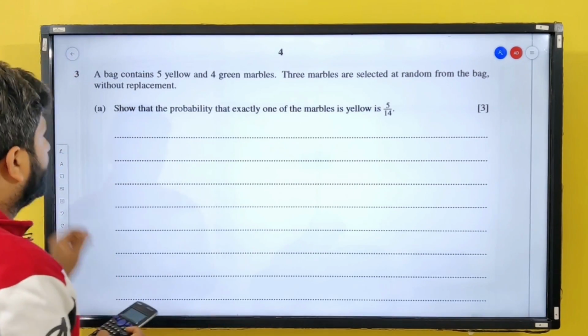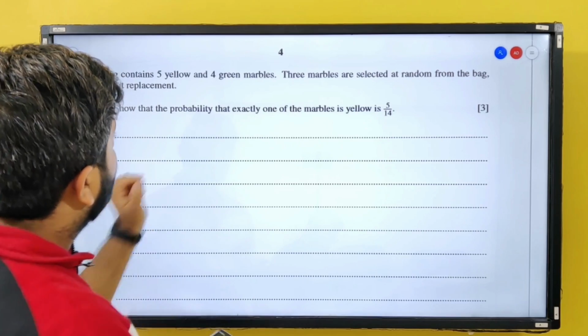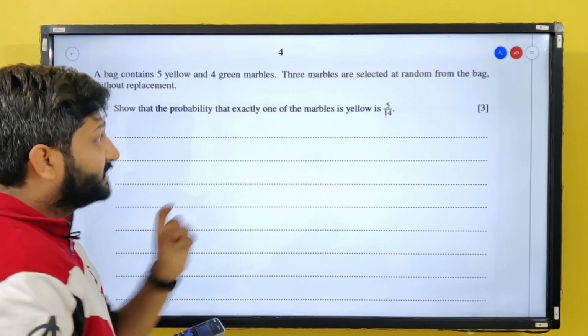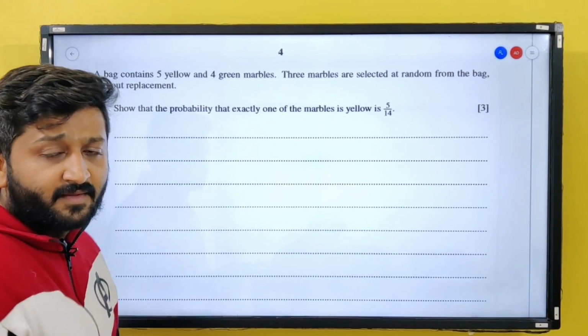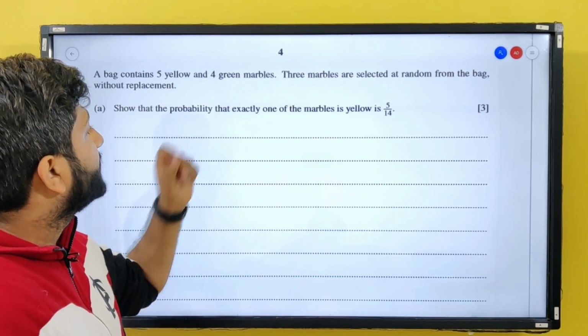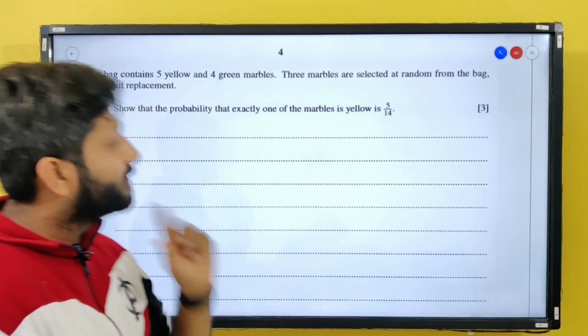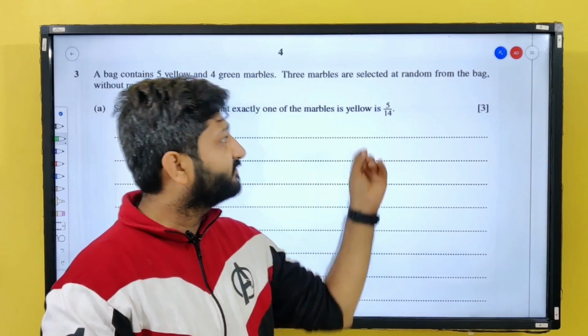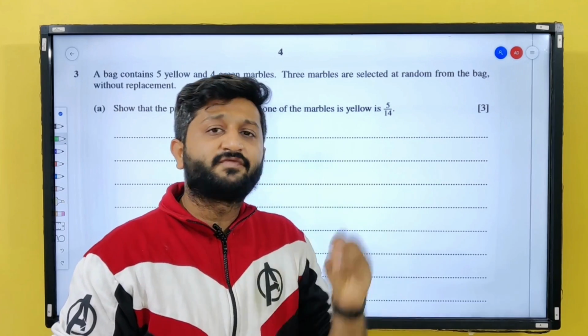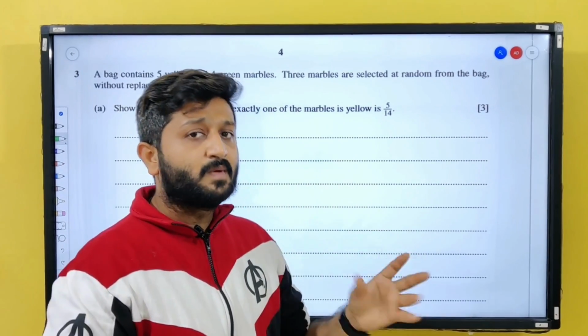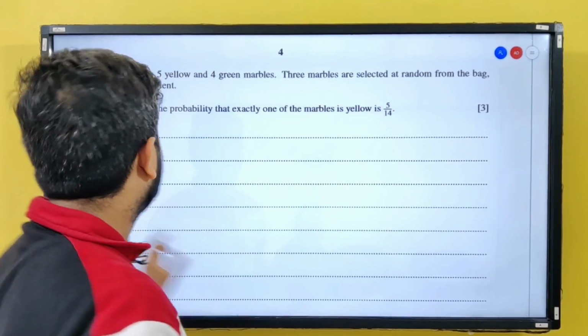A bag contains 5 yellow and 4 green marbles. 3 marbles are selected at random from the bag without replacement. Show that the probability of selecting exactly one of the marbles is yellow is 5 by 14. We are supposed to show that exactly one marble out of 3 is yellow, and the probability of that is 5 by 14.